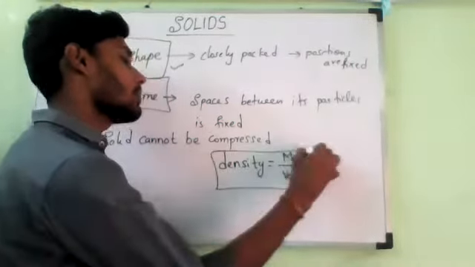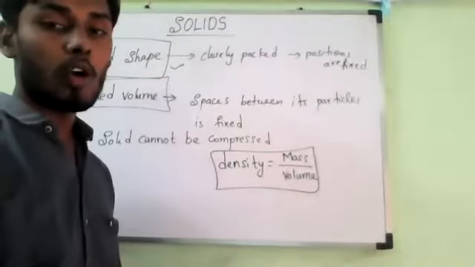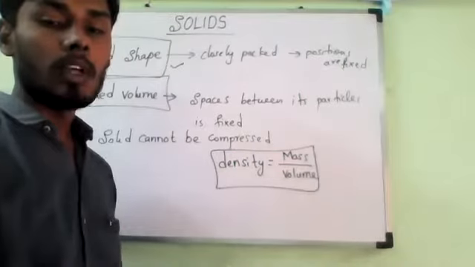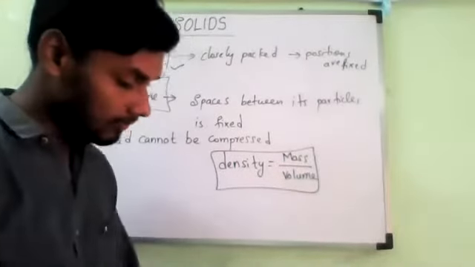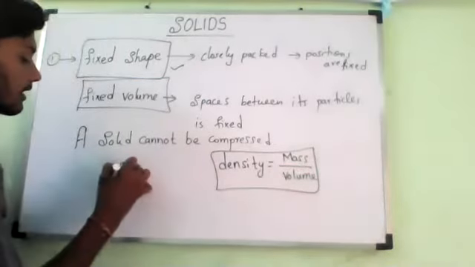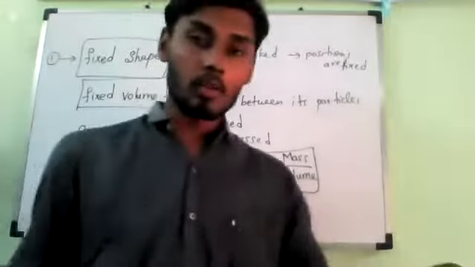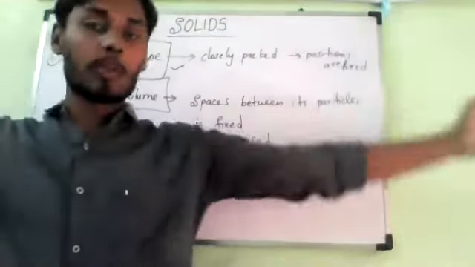As we know, if you observe solids, liquids and gases, who will occupy more volume? I kept all of them in a normal room, so who will occupy more space?